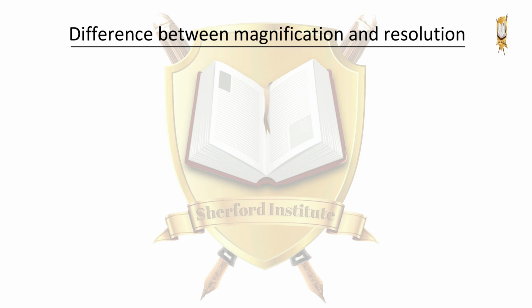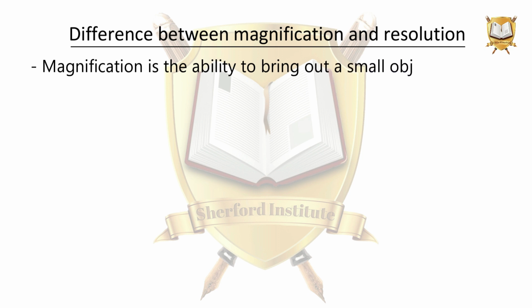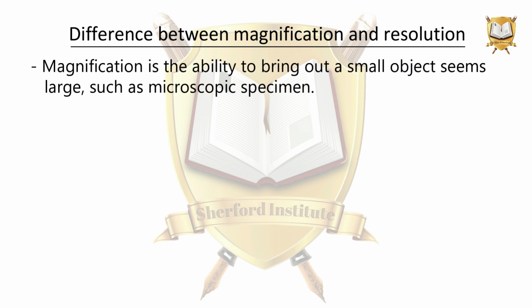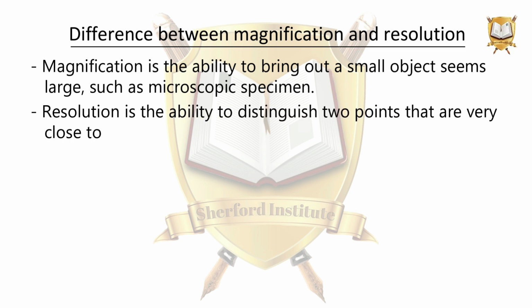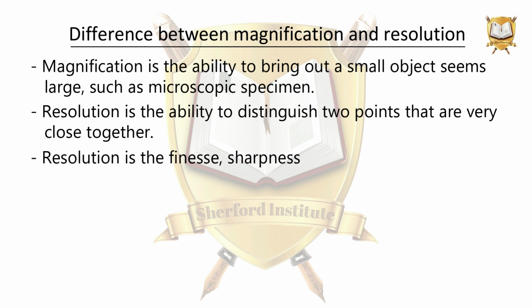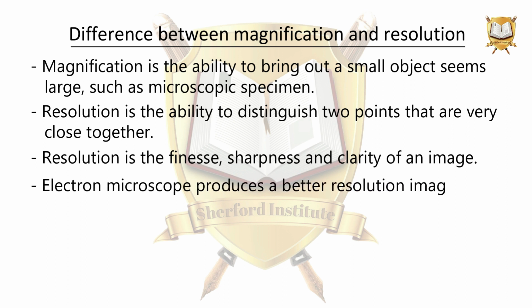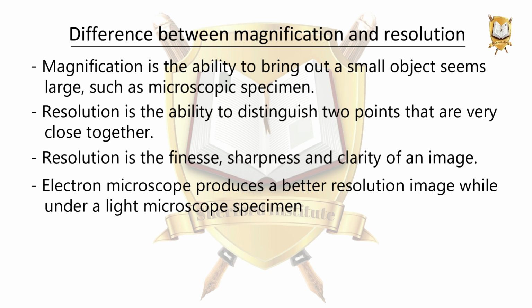Difference between magnification and resolution. Magnification is the ability to make a small object seem large, such as microscopic specimen. Resolution is the ability to distinguish two points that are very close together. Resolution is the fineness, sharpness, and clarity of an image. Electron microscope produces a better resolution image, while under a light microscope specimens seem clear but not in detail.